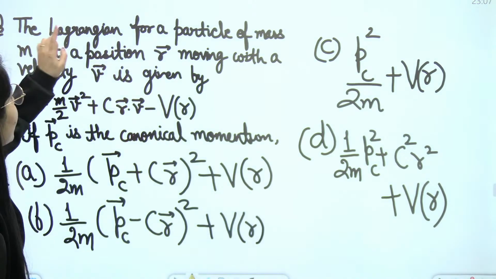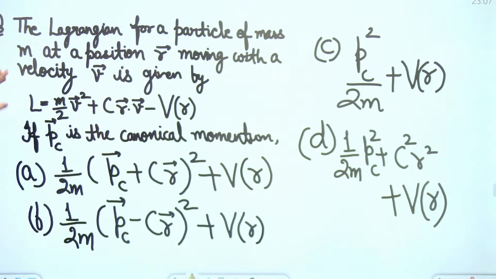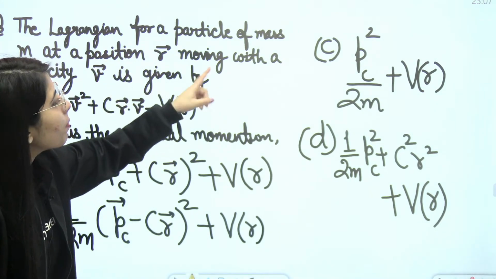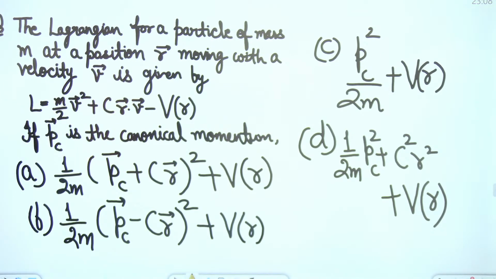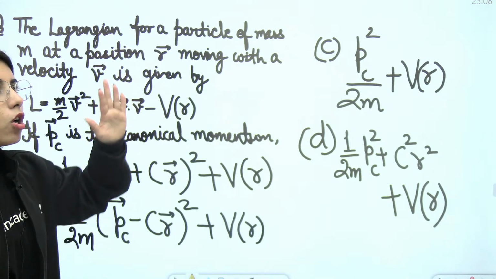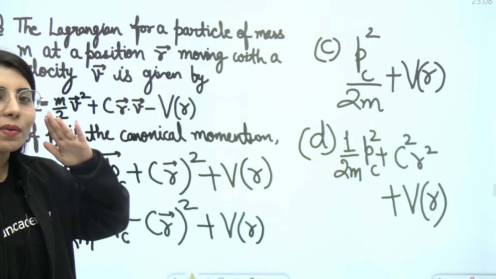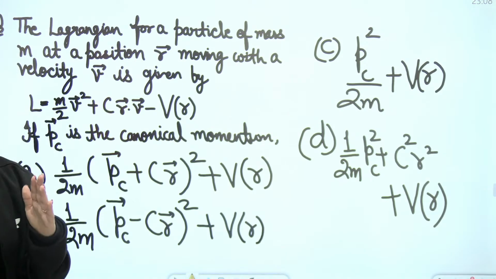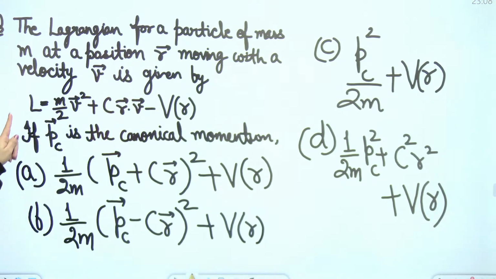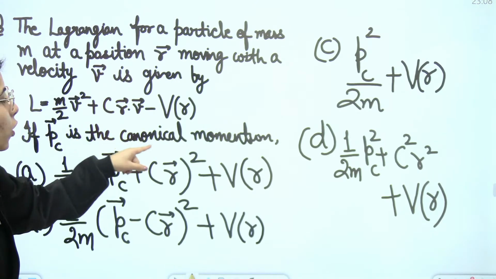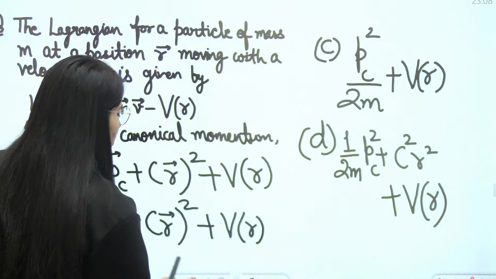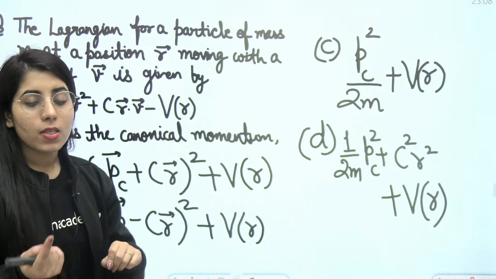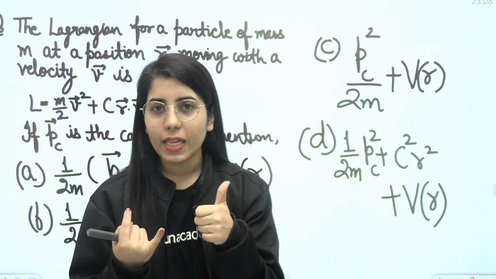The question is: the Lagrangian for a particle of mass m at a position vector r moving with a velocity vector v is given by this expression. This is the Lagrangian given to us. So when we read the question, we need to keep in mind that they have given just the Lagrangian. Let's read further. They have told us that Pc is the canonical momentum in the options, and what we need to find is the Hamiltonian. Now let's start working on getting the Hamiltonian from the given Lagrangian.